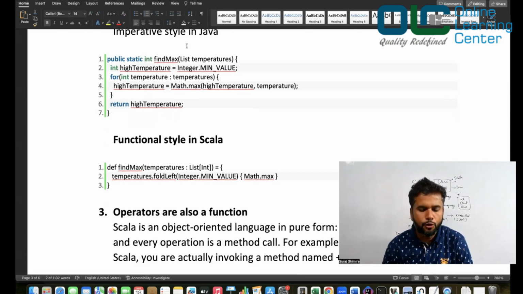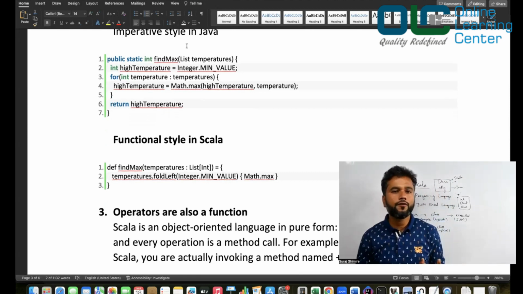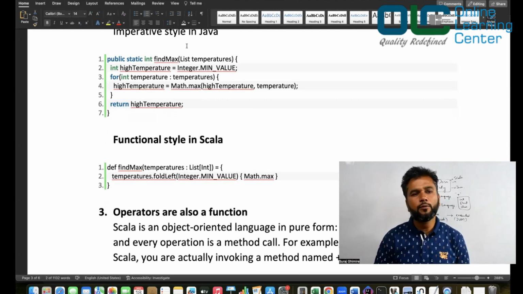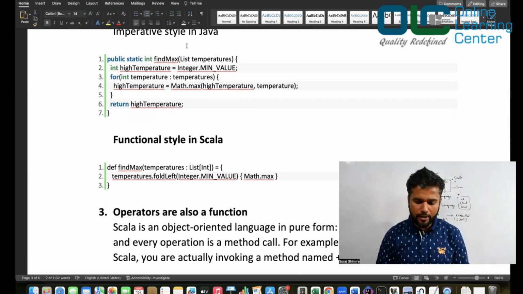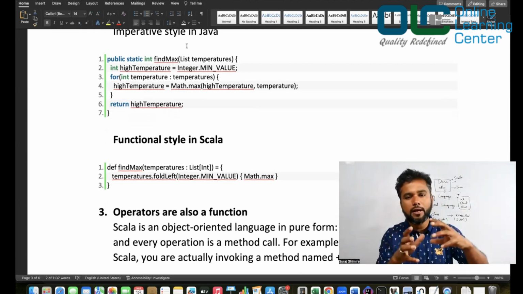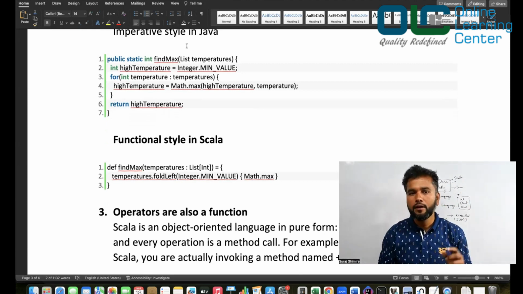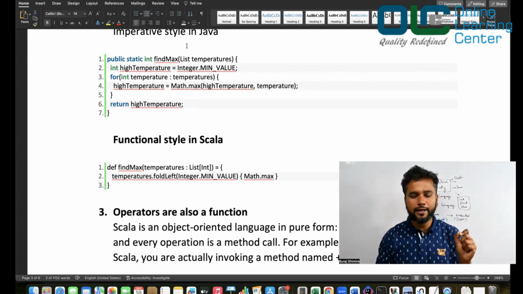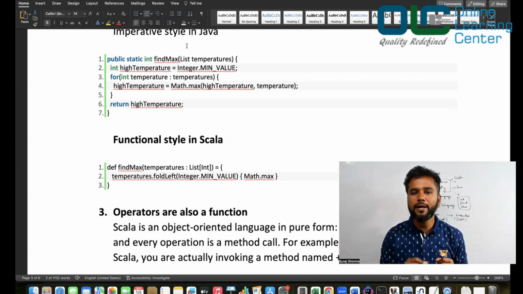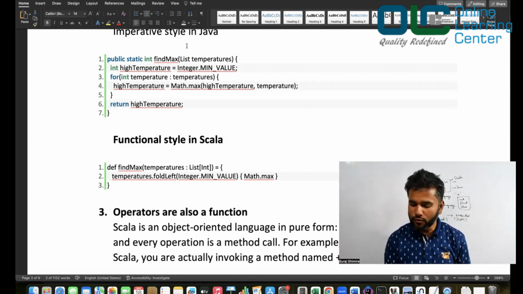Let's assume you are given a list of some numbers. You have a list of integers. The requirement is to find the maximum value out of it. You're given an array or a list or whatever, and you are supposed to find the maximum value out of it. What is the best way to do that? Probably you will create a variable, and then you'll start comparing that against every number. That's what we were doing.